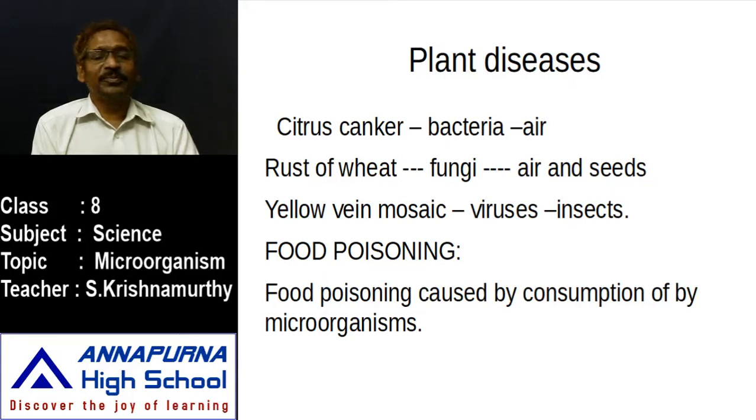Another one is wheat. Mostly wheat plants are damaged by fungi. It spreads along with air and seed. Simply, we say rust of wheat. What happens? The entire leaf, the stem, and the grain become rusty on the surface due to the formation of the fungi. So it is an airborne disease or seed-borne disease.